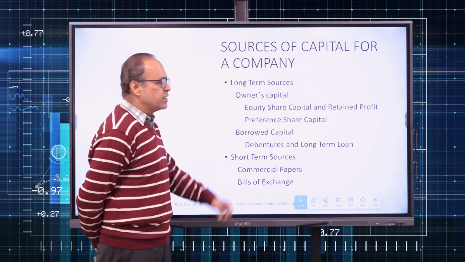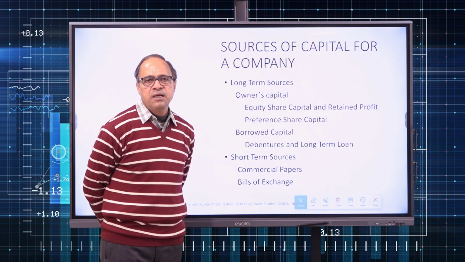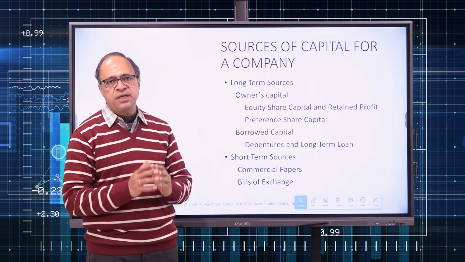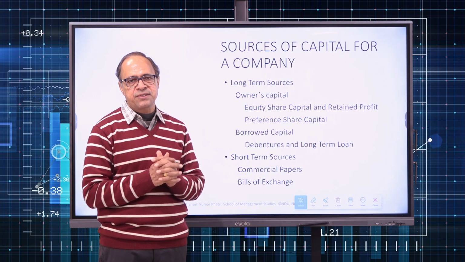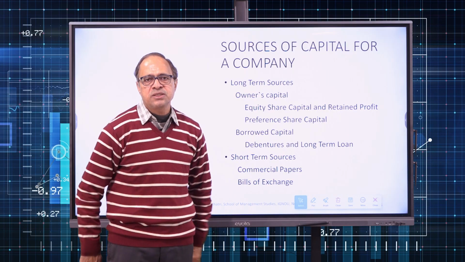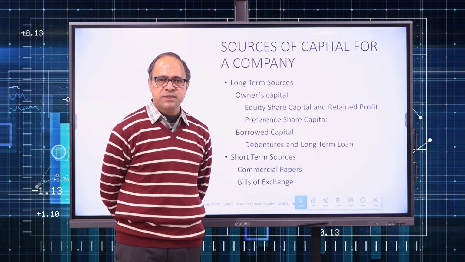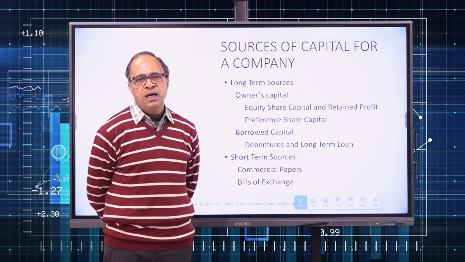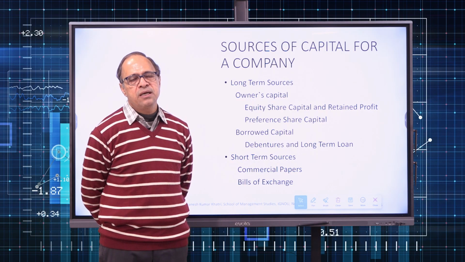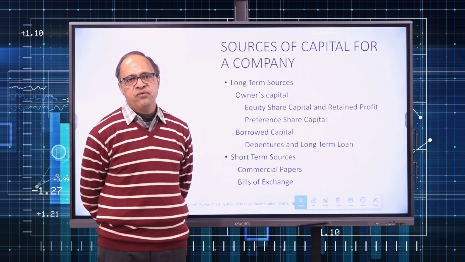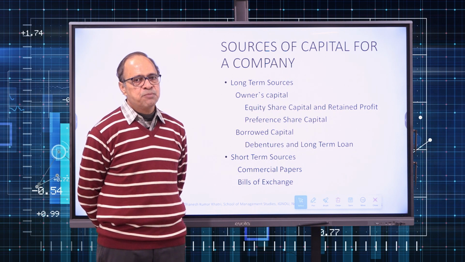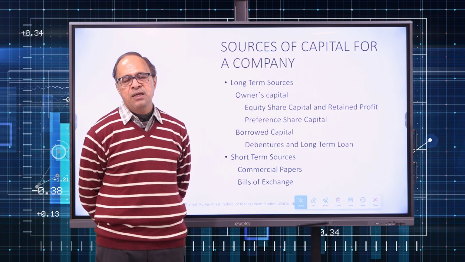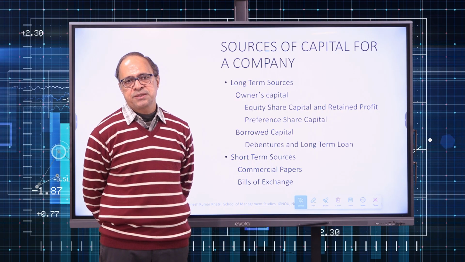Now, what is an equity share? An equity share entitles the holder of the share to ownership rights. When we say ownership rights, he has the right to cast his vote in the meeting of shareholders. And as you know, the ultimate owners of the company are the shareholders. Even the board of directors, managing director and the CEO are responsible, liable and answerable to equity shareholders.